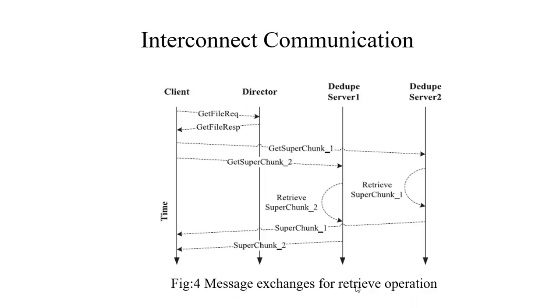This is the message exchange for the retrieve operation. Here the client first sends a get file request to the director, and the director sends the file response, and then the client gets the superchunk from the dedupe server. The server retrieves the superchunk and sends the superchunk to the client.